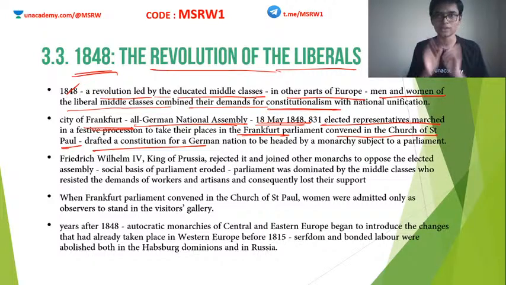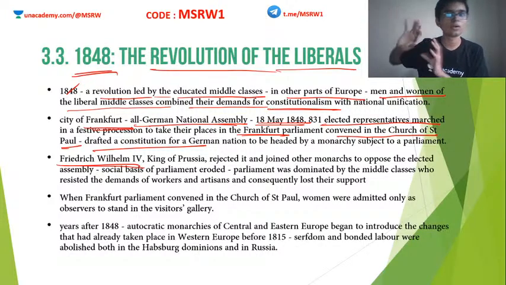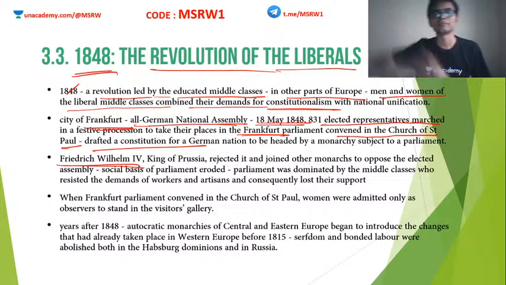The problem was Prussia was the most powerful among all these German principalities. I already told you that. Prussia was the most powerful among the 39 states of Germany. The ruler of Prussia, named Frederick William IV, was the king of Prussia. So these revolutionaries thought, since Prussia is the most powerful among all these states, let's put the ruler of Prussia as the emperor of Germany. This was what the revolutionaries thought.